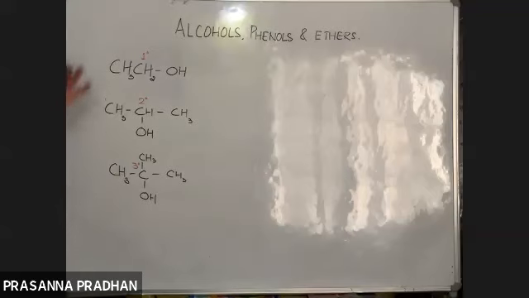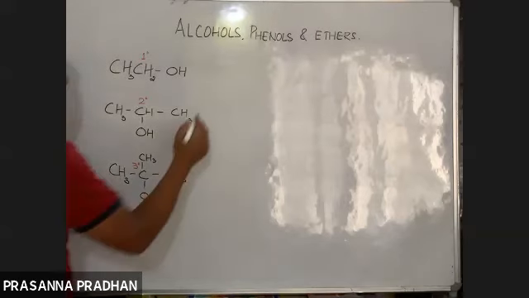So these are the classifications of alcohols on the basis of the type of carbon atom to which the OH group is attached. If it is attached to a 1-degree carbon, 1-degree alcohol. If it is attached to a 2-degree carbon, 2-degree alcohol. And if it is attached to a 3-degree carbon, it's known as a 3-degree alcohol. It's quite simple. Now, classification on the basis of hybridization.